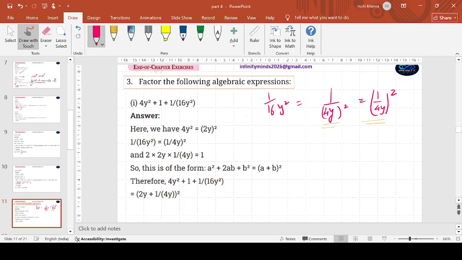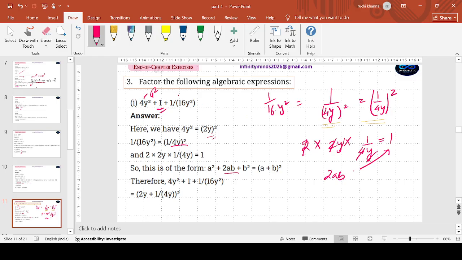Yes, this is 2y whole square. This is 1 by 4y whole square. Can 1 come as the product of the 2ab form? Because we are used to this identity. 2ab, and b is your 1 by 4y. 2ab, if I express, 2 2s are 4, cancels with this, y cancels with this. Yes, if I write 2ab, my answer is coming 1. So it is fair enough.